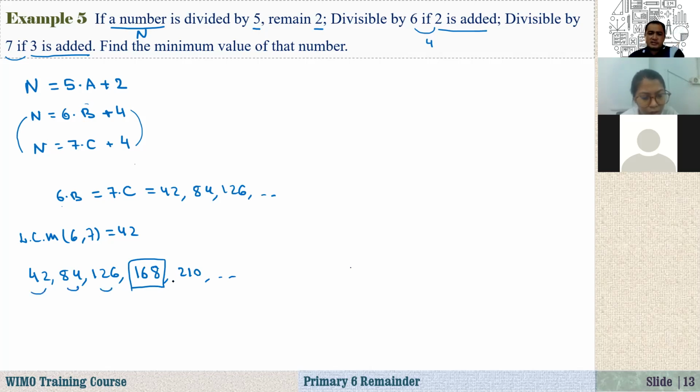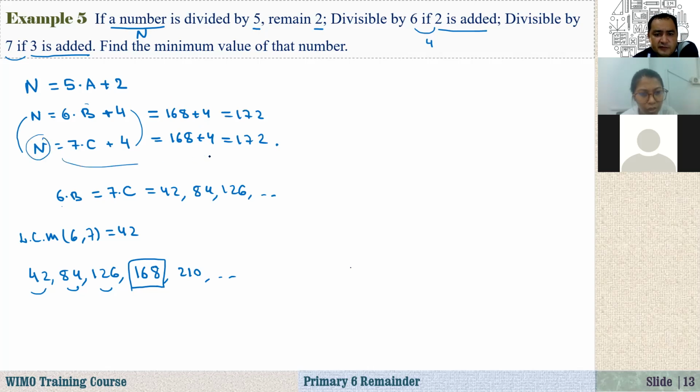Now, if you substitute 168, I can write 168 plus 4. That means 168 plus 4 is 172, and this one is 172. That means that our number n is equal to 172. But does it satisfy the first condition or not? Check this. Here, 172, right?